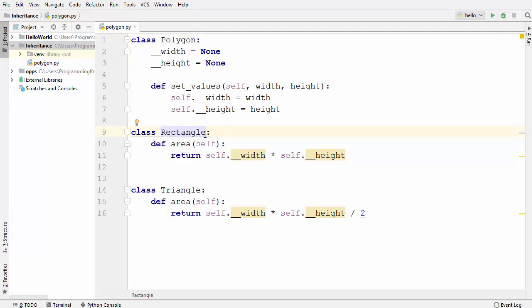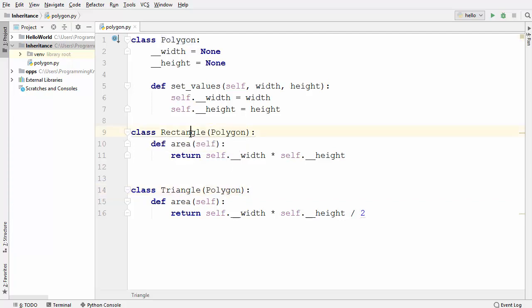In order to inherit from one class to another, you use parentheses, and inside the parentheses you write the name of your superclass, and that means your rectangle is inheriting from the polygon class. Similarly, when we write parentheses and the polygon class here, that means triangle is inheriting from the polygon class.